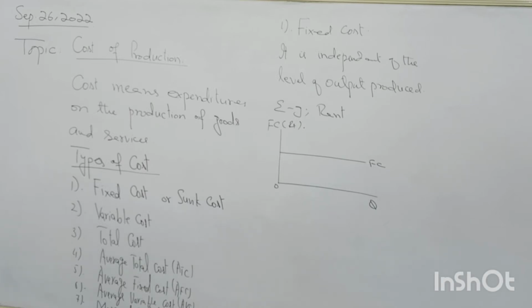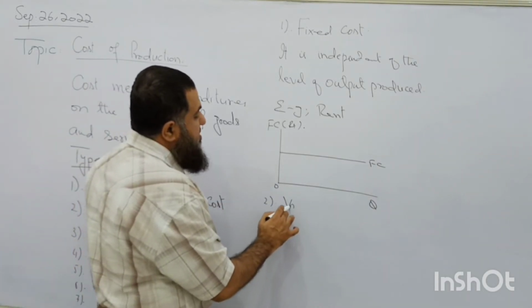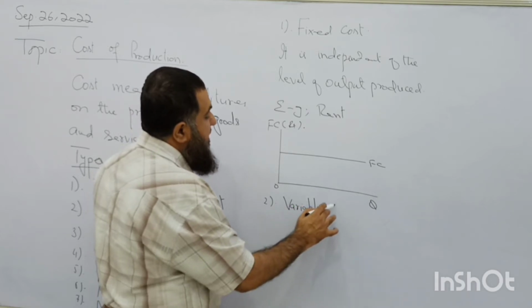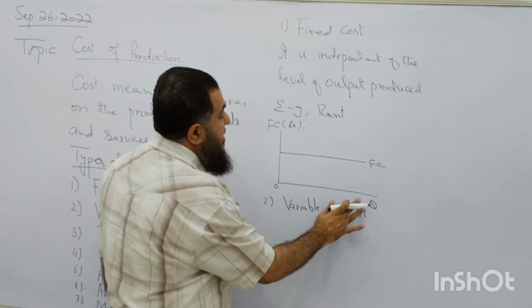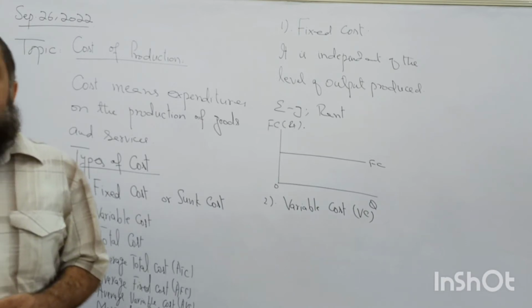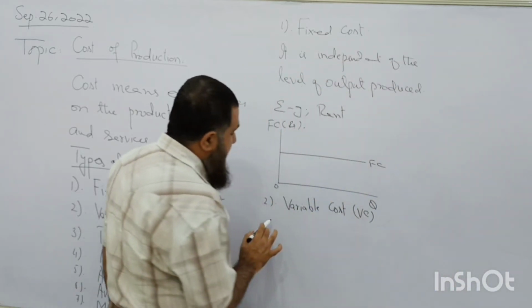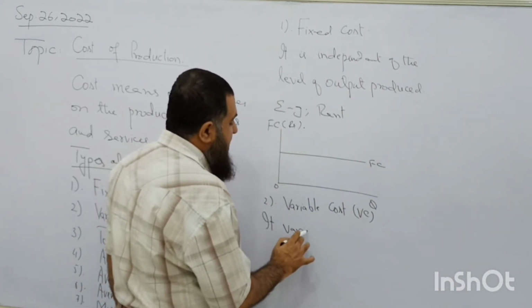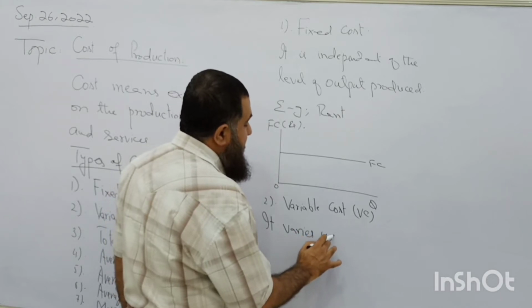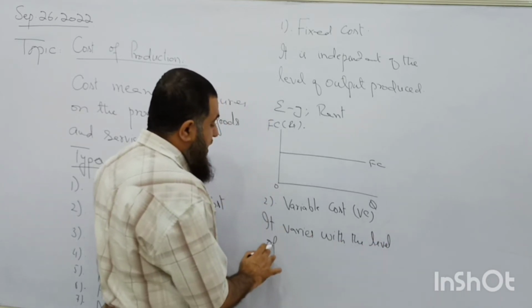Clear or not? Now, what is meant by variable cost of production? This is the variable cost. As its name shows us, it varies with the level of output. It is a dependent cost. Clear? So it varies with the level of output. What can be the example?